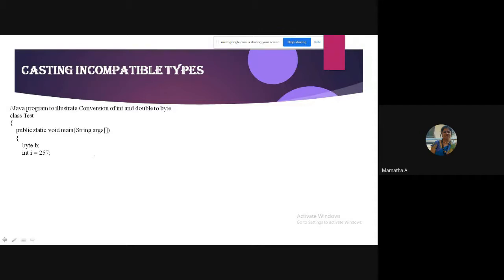Okay. So before I go for the next line of the program, what all values can a byte have? The range of values, if you could remember. Byte, the range of values. What is the range of values for byte? 0 to, if you could remember. I gave you one formula.